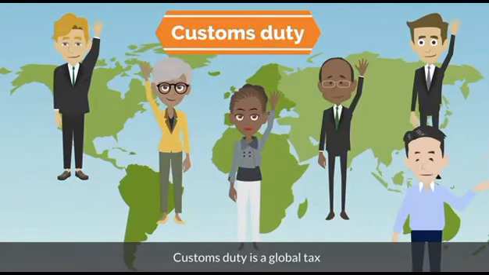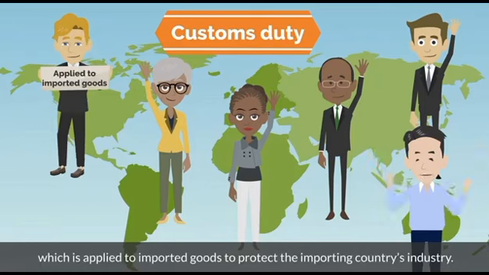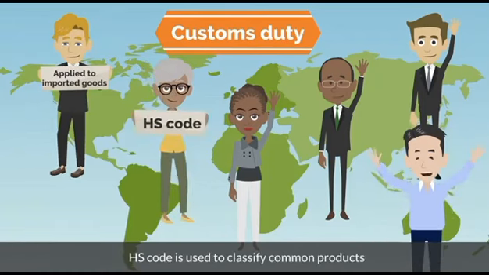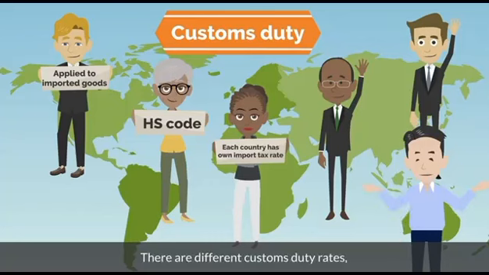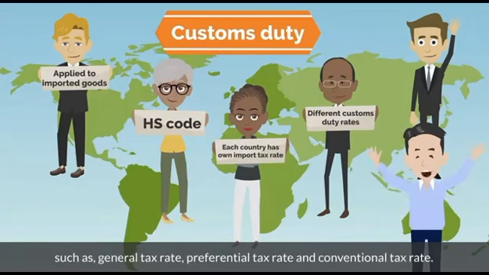Customs duty is a tax applied to imported goods to protect the importing country's industry. HS codes are used to classify common products, and each country has its own import tax rate for goods. There are different customs duty rates, such as the general tax rate, preferential tax rate, and conventional tax rate.